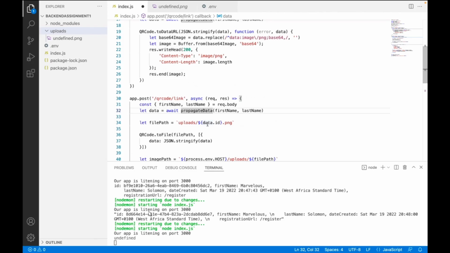Then let's talk about validation. So let's talk about validation. So let's call this request body validation. I would use a library called Joi. I love using Joi. You can try out some other libraries and pick which one works best for you.